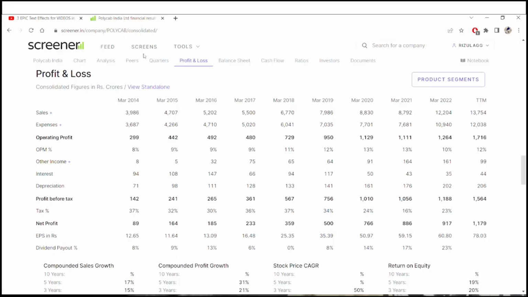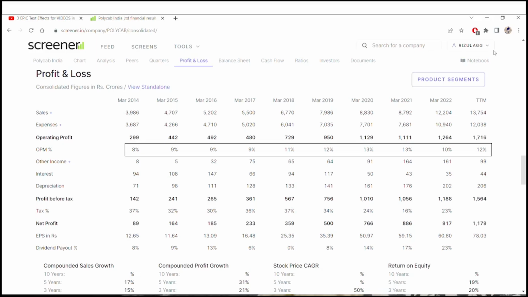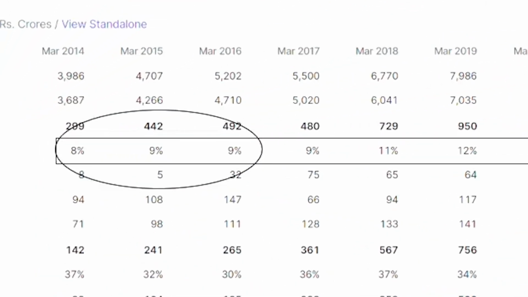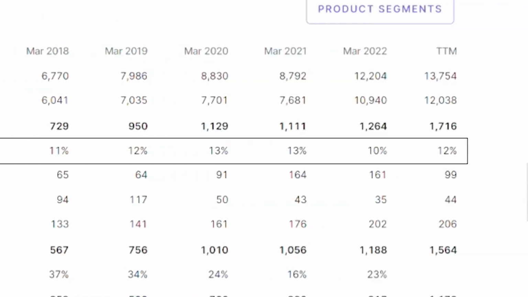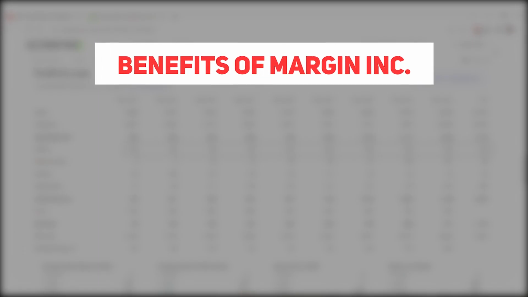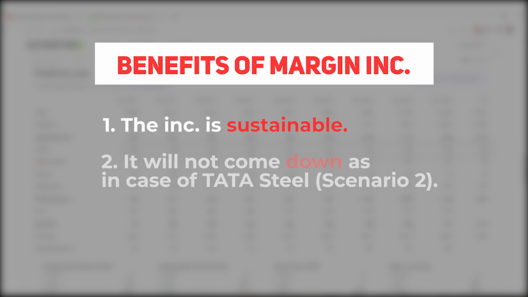As you can see in the profit and loss statement of Polycab India, in the last 8 years the company's margins have been continuously rising over a period of time. As you can see, in years 2014 and 2015, the margins were around 8 to 9% for the company, and right now the margins have risen to 12%. This has happened because the company is continuously improving its product mix, continuously upgrading its value chains, and entering into higher margin products, which has led to this considerable increase in margins. And the good thing about this increase in margins is that it is sustainable, and it will not come down as it happened in the case of JSW Steel.